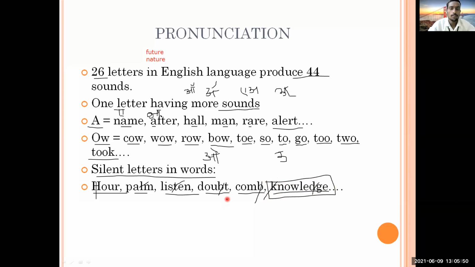There are some other words that also have silent letters. So let's try to understand. If you know psychology, what is the spelling of psychology? Is it beginning with S or C?